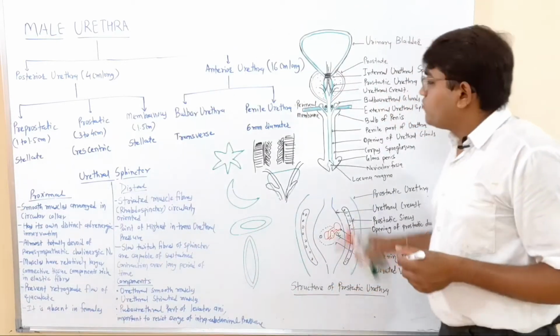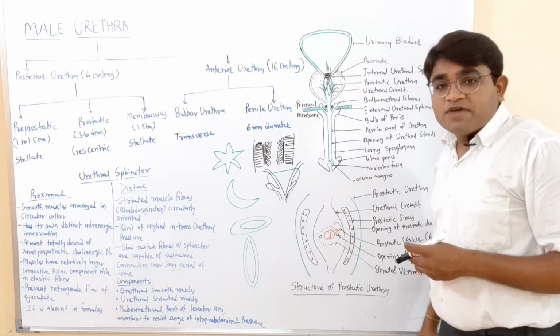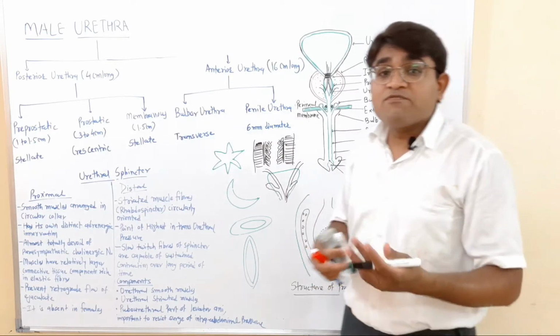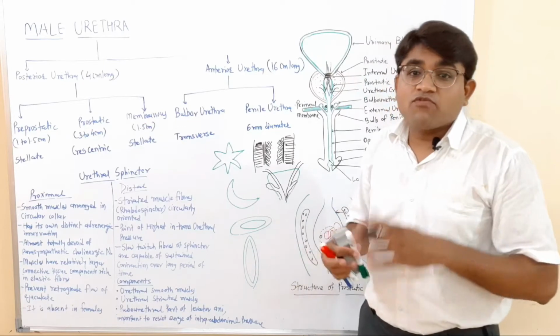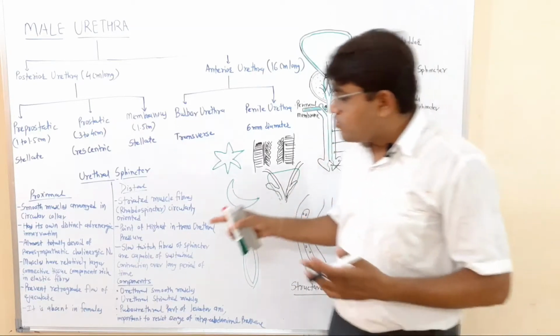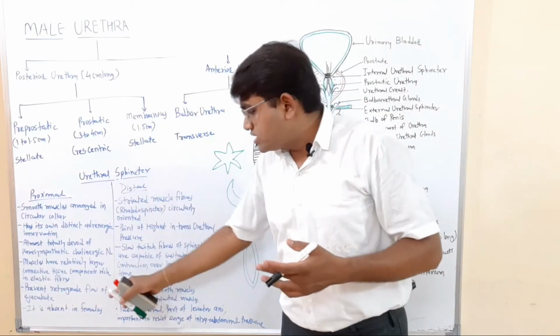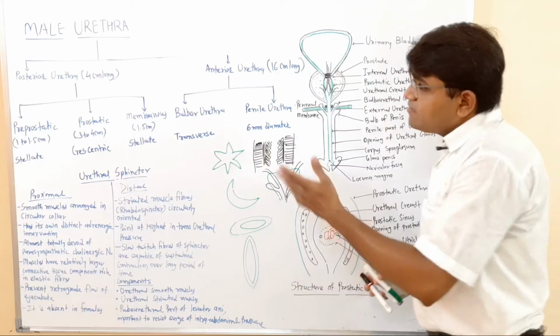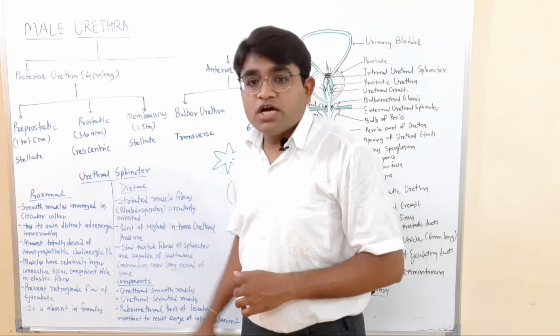There is no need for this type of sphincter in females, because they have a distinct pathway for the urine and for the menstrual flow and all that. So there isn't a need for this type of sphincter in females, so it is not present in females. Then it is about the pre-prostatic part of the urethra.